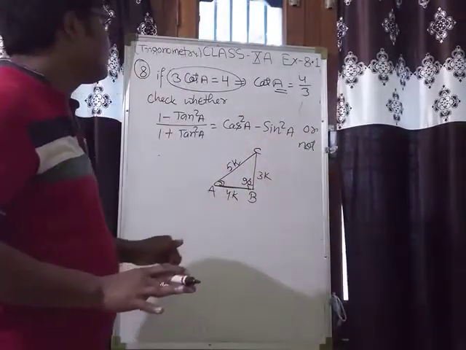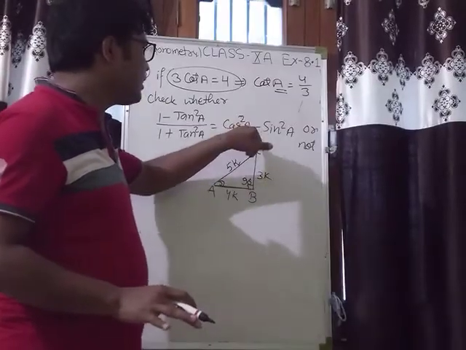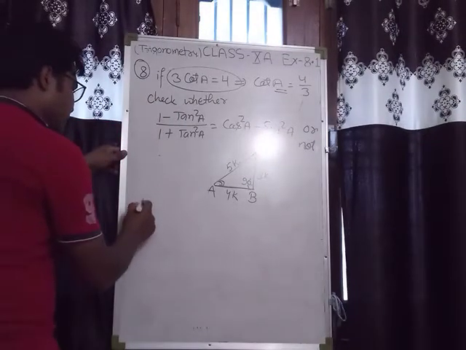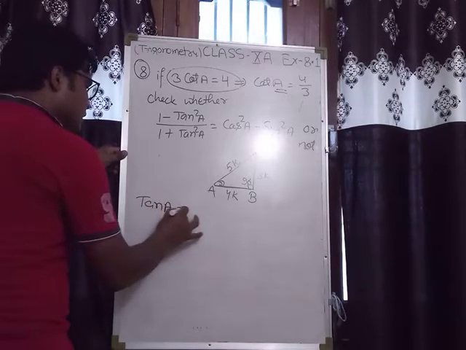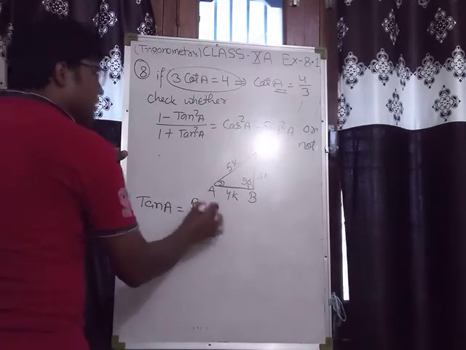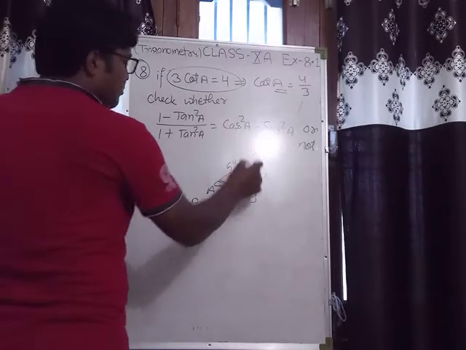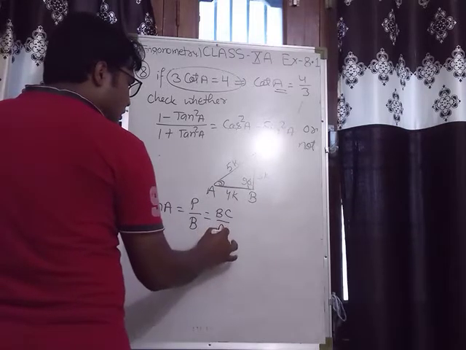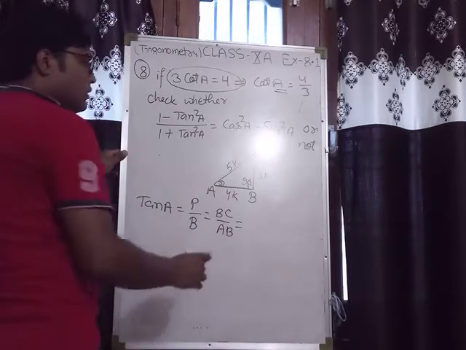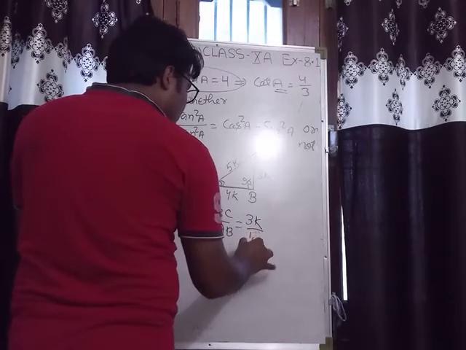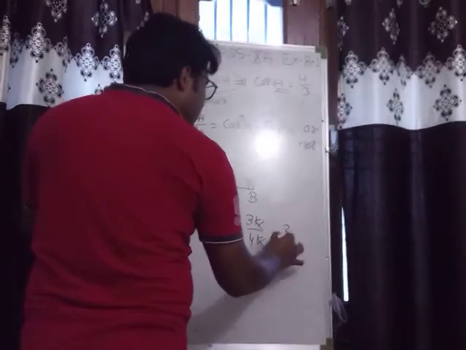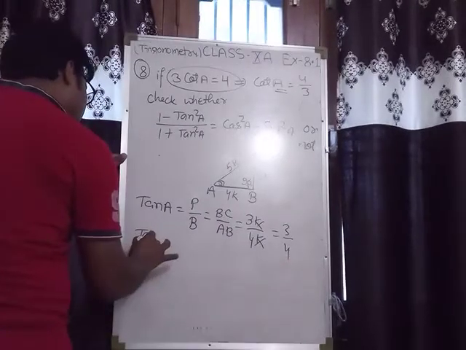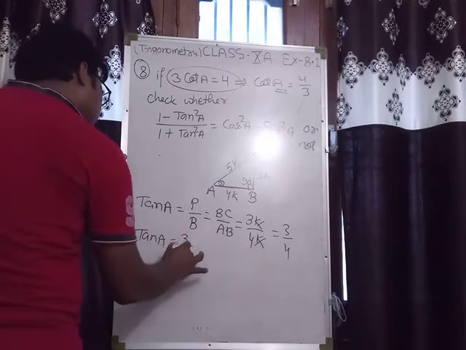But we have to also find cos A and sin A. Now I am going to find out tan A. So tan A is perpendicular upon base. Here A is this one. So perpendicular is BC upon base AB. So that will be 3K upon 4K. K and K will be cancelled, that is 3 upon 4. So tan A is 3 upon 4.